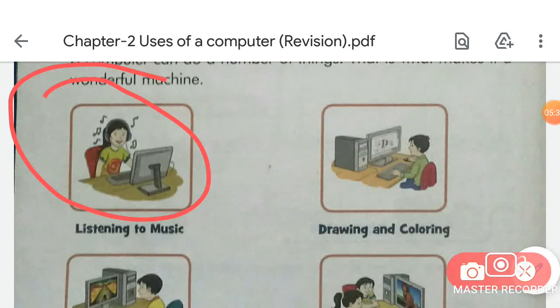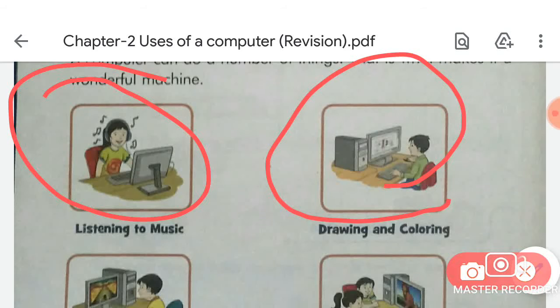And the next thing that you can do on a computer is drawing and coloring. Okay, you can draw and color on a computer. It can help you in drawing and coloring. So as you can see, this boy is drawing and coloring on a computer.